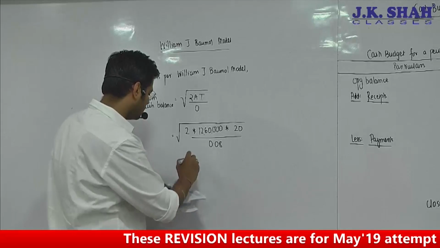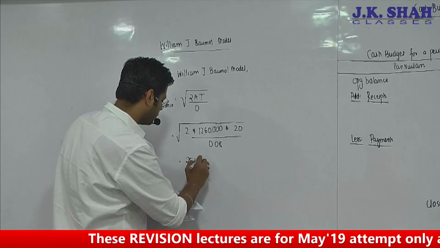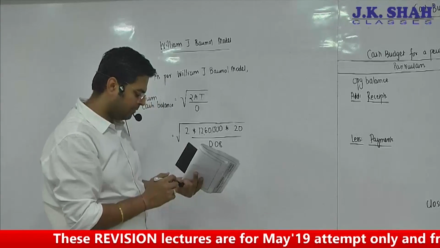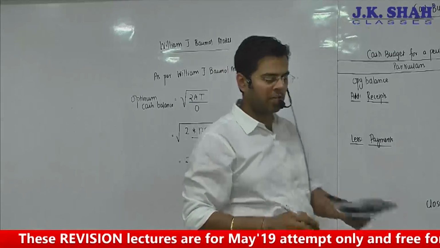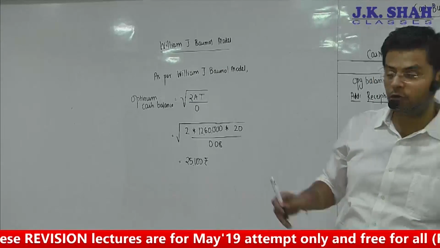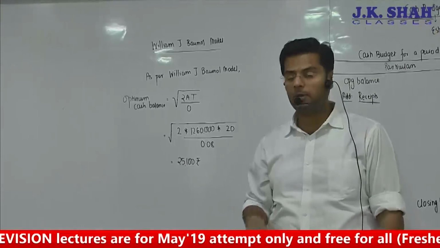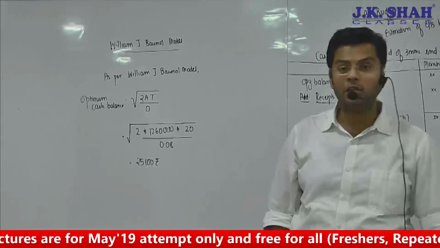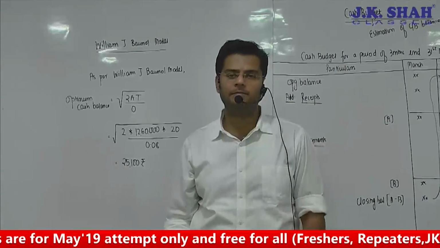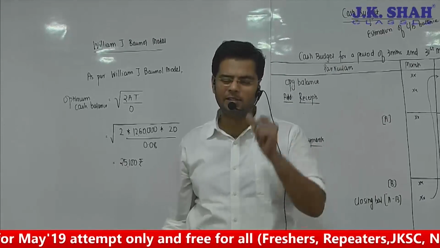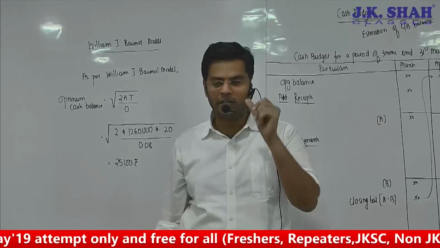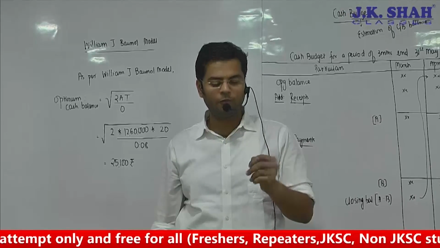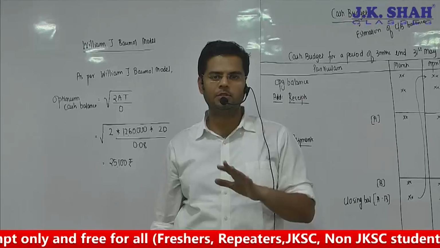So that's coming to around 25,100 rupees. So at a time we should dilute our investment, or we should transfer 25,100 from my investment account to my cash bank balance account. This will ensure that my total cost is the least. This is the only point that I would suggest you can refer during your exam time. Rest, if you want, you can revise once, no doubt about that.